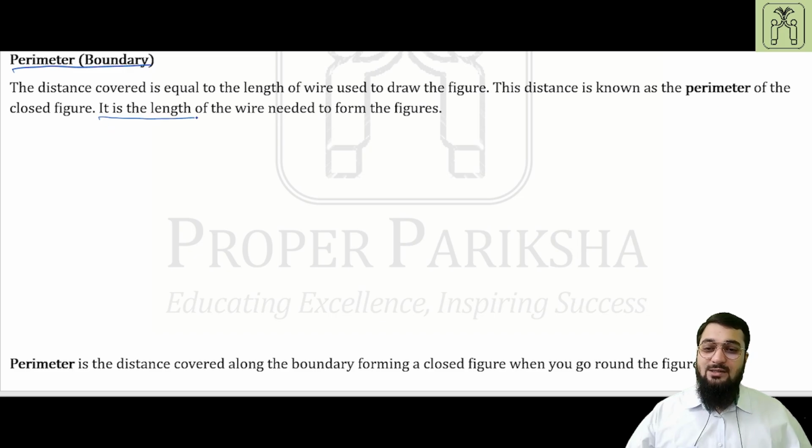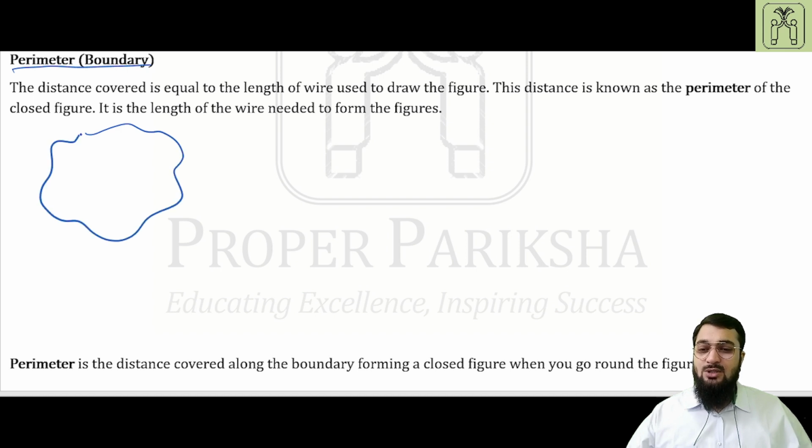It is the length of wire needed to form the closed figure. Therefore, it is the same as what I was saying, that the total length of the line that encloses a particular region or shape or a geographical area, anything like that, is known as the boundary or perimeter.